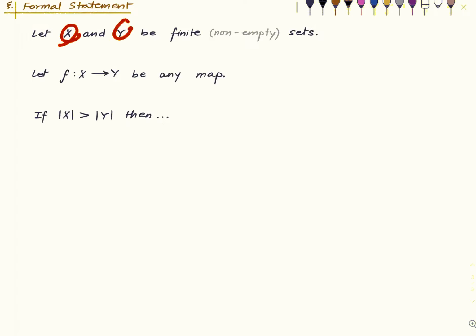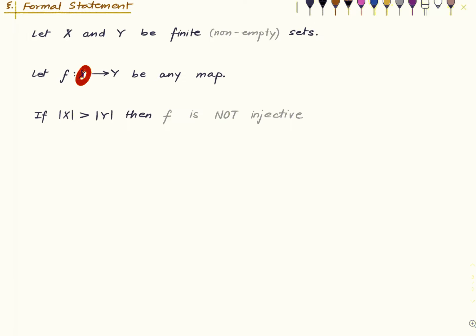Suppose x and y are finite and non-empty sets. We are given some function f from x to y. If the cardinality of the domain exceeds the cardinality of the target, then f is not injective.